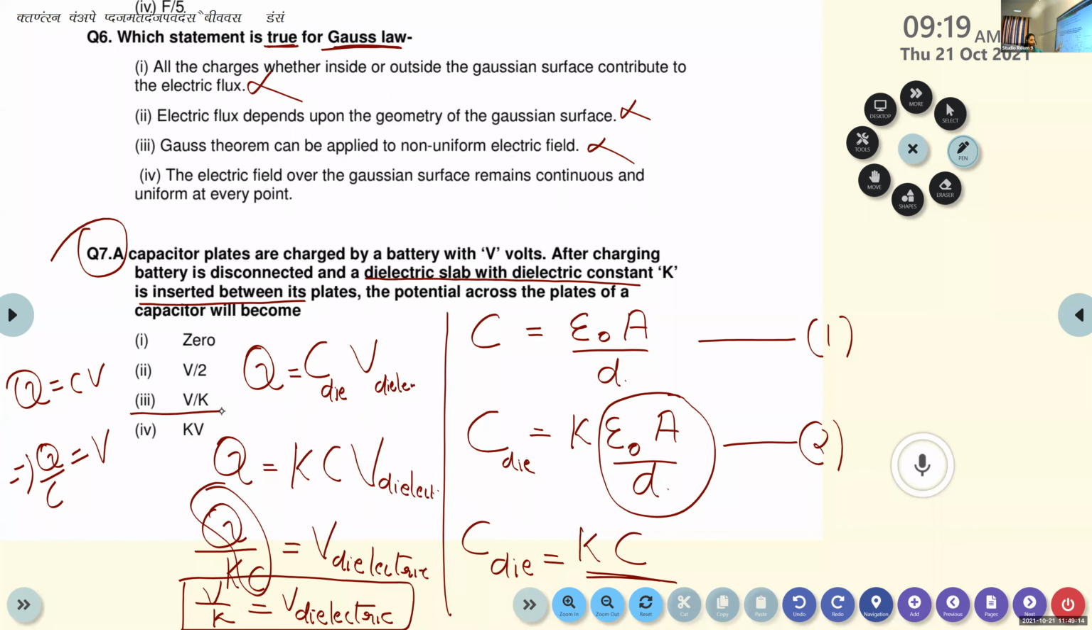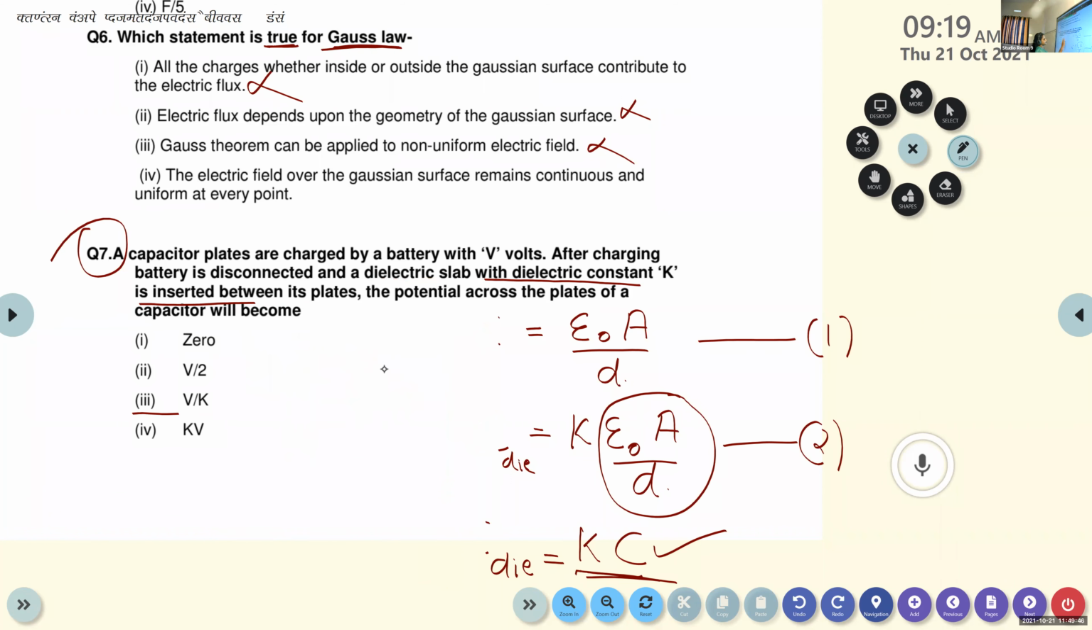So Q is equal to C dielectric medium into V dielectric medium, or Q is equal to KC into V dielectric medium. Then we bring KC to the left-hand side, so Q by KC is equal to V dielectric medium. But we know that Q by C is the potential of the capacitor without a dielectric medium. That is V by K is equal to V dielectric medium. So the correct option is option 3, V by K.